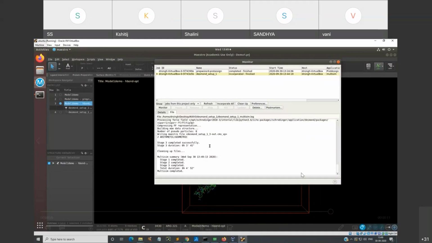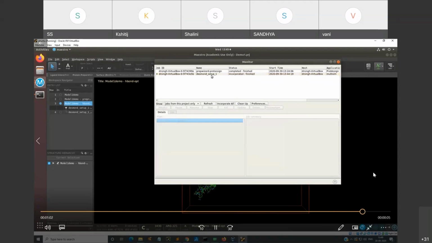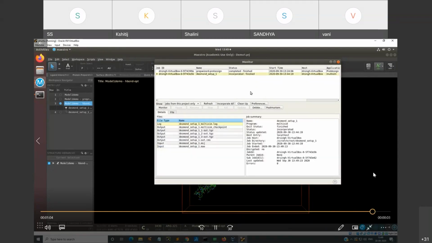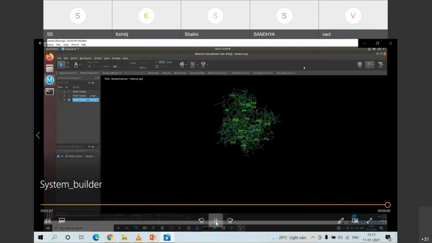You will be able to monitor it also. Here you can see how many pseudo particles, etc., are assigned to your molecule. That is visible. It takes a little while, so that has been computed. Again, I'll show you.